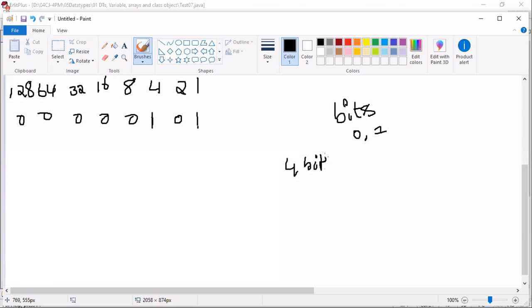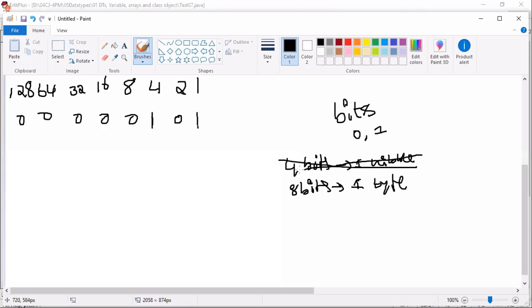If you take 4 bits, it is called 1 nibble. An 8 bits combination we call 1 byte. And for 16 bits combination there is some other terminology, I don't remember, not required.